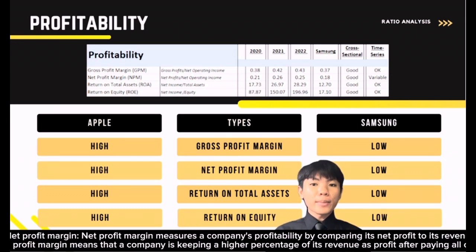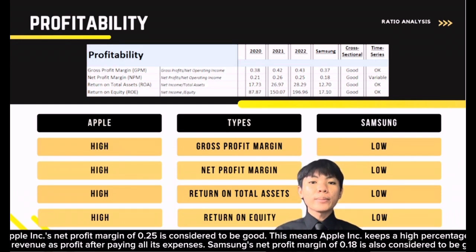Next is net profit margin. Net profit margin measures a company's profitability by comparing its net profit to its revenue. A higher net profit margin means that the company is keeping a high percentage of its revenue as profit after paying all of its expenses. Apple company's net profit margin of 0.35 is considered to be good. This means Apple keeps a high percentage of its revenue as profit after paying all its expenses. Samsung's net profit margin of 0.18 is also considered to be good.